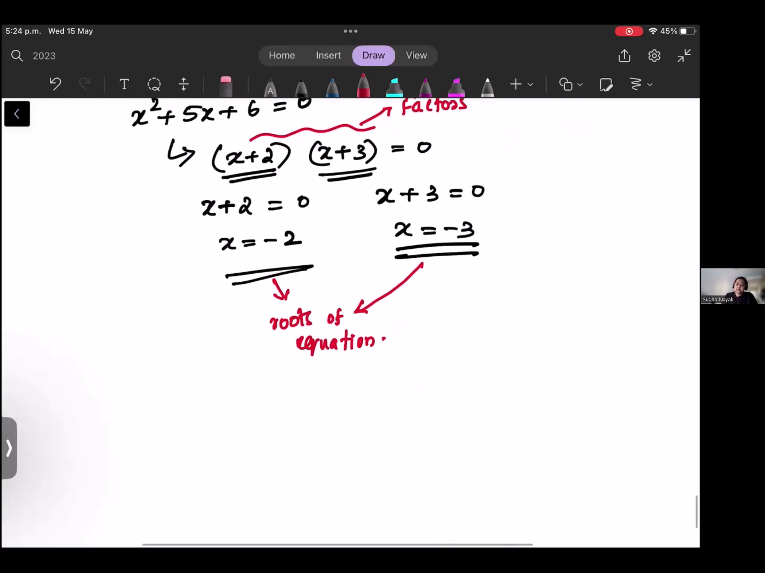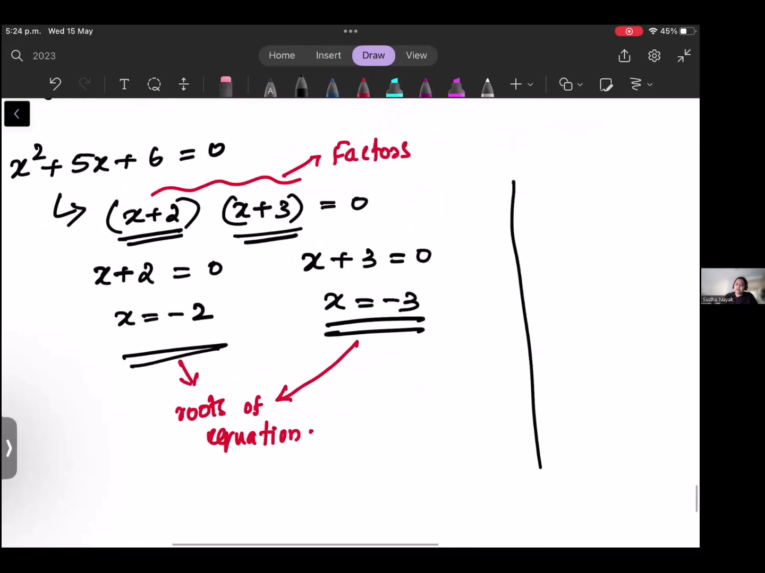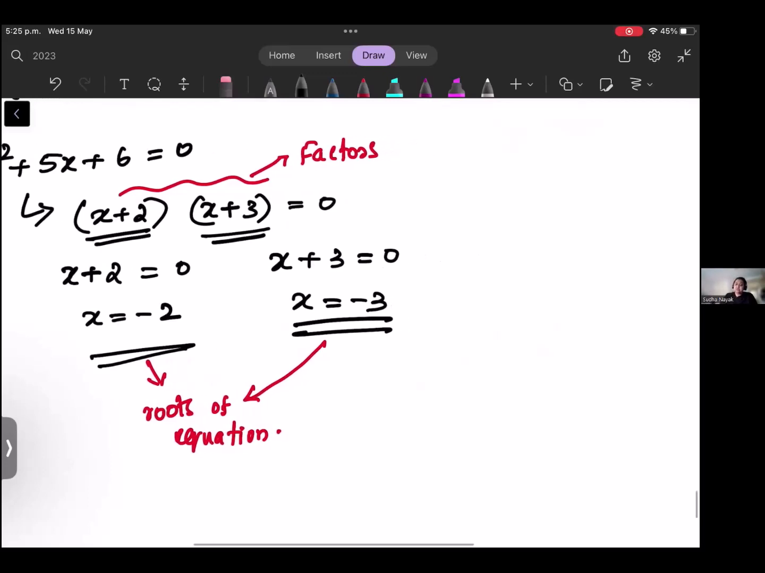Now let me tell you one more thing for this quadratic equation. Whenever you are drawing a graph of a quadratic equation, I hope everyone knows how to draw it. If you don't know, please write down "graph of a quadratic equation" and message me. I will explain how to draw a graph. So when you are drawing a graph,